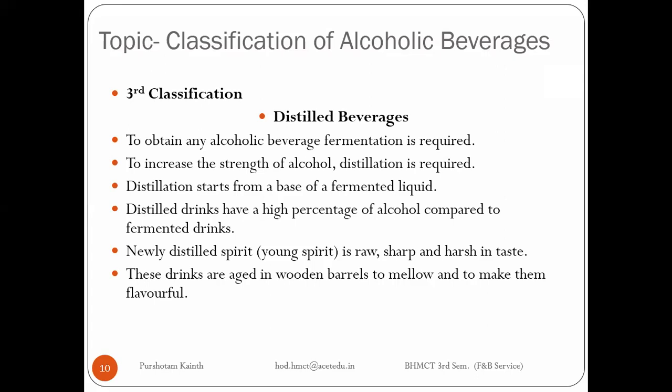Sometimes people also add caramel. Like in the bakery, you heat the sugar and it is converted into another form known as caramel. People add caramel into the spirits, again to give color, right?